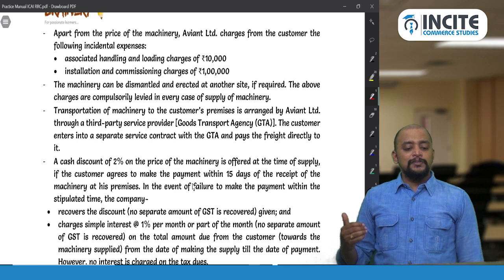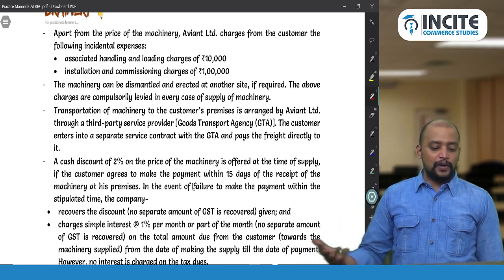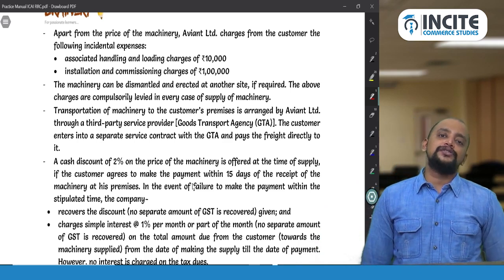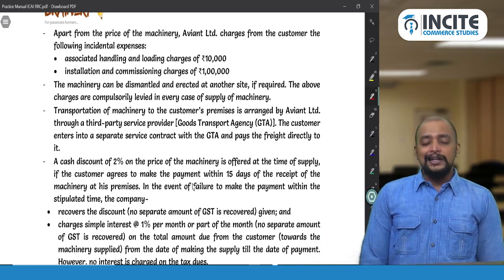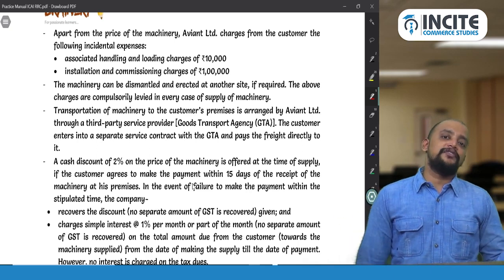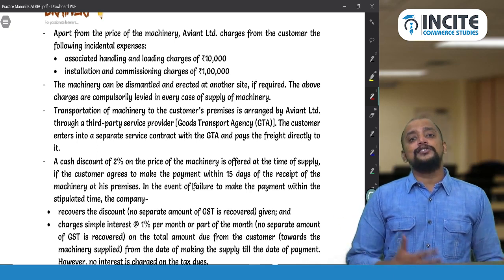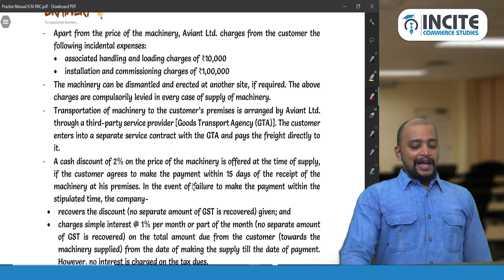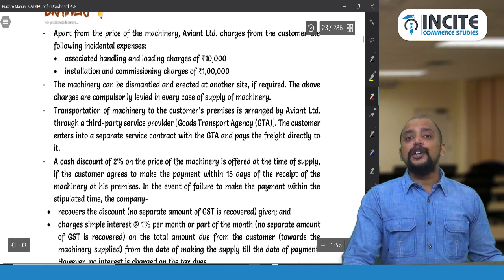And the machinery can be dismantled and erected at another site if required. The above charges are compulsorily levied in case of every supply of machinery. So no need to say that it is incidental charges. It should be included in the value as per section 15 subsection 2 clause B, which means it is also charged to the buyer. So it should be included in the value. And not 15.2b, it is 15.2c.